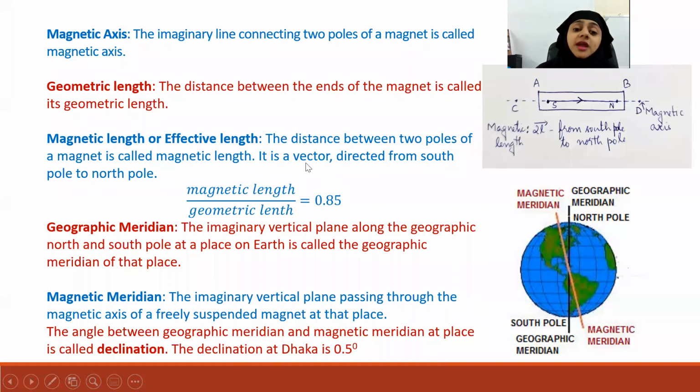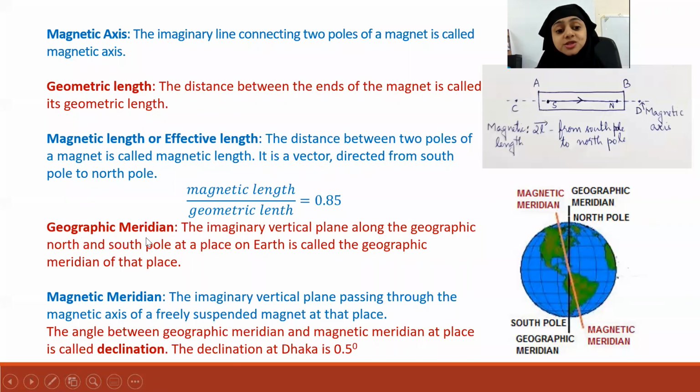So if you take any magnet, the ratio between magnetic length and geometric length will be a constant, and it is 0.85. Is that clear to you? Yes, teacher. Okay. Now, let us learn two new terms which are related to the magnetic field produced by Earth.